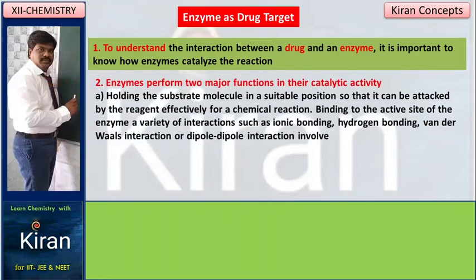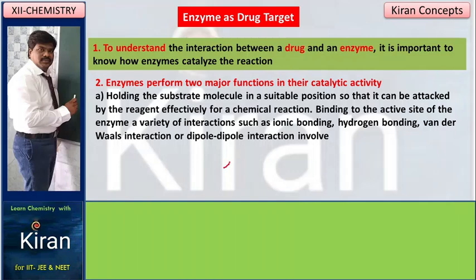Enzymes perform two major functions in their catalytic activity: holding the substrate molecules in suitable positions so that they can be attacked by the reagent effectively for a chemical reaction, and binding to the active site of the enzyme. A variety of interactions such as ionic bonding, hydrogen bonding, van der Waals interaction or dipole-dipole interaction are involved. So the enzyme has an active site, acting as a receptor here.